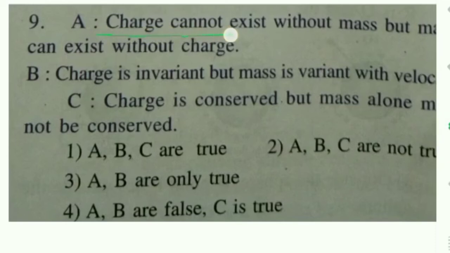But mass can exist without charge. Why? Every mass need not have a charge. So charge cannot exist without mass, but mass can exist without charge. Option A is also right.